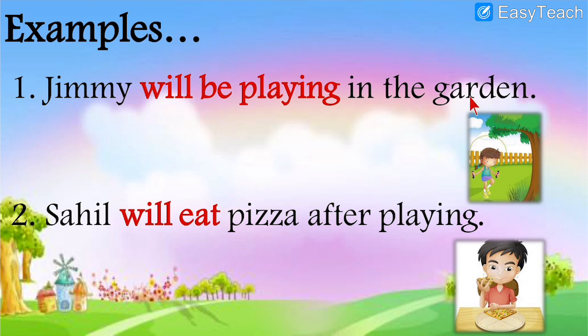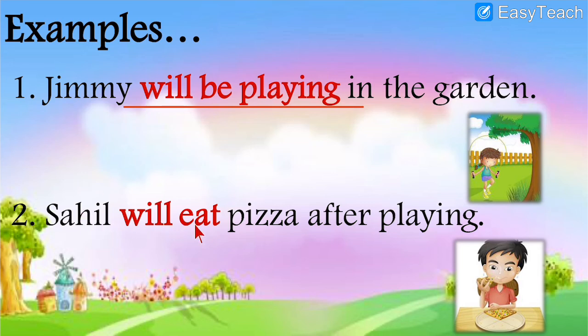Jimmy will be playing in the garden. Jimmy will be playing in the garden, but still he has not gone. Over here you see will be playing. So will is given. Whenever you see will, it means it is simple future tense. Right now, Jimmy has not gone there in the garden, but now he will go and there he will play. So will means simple future tense.